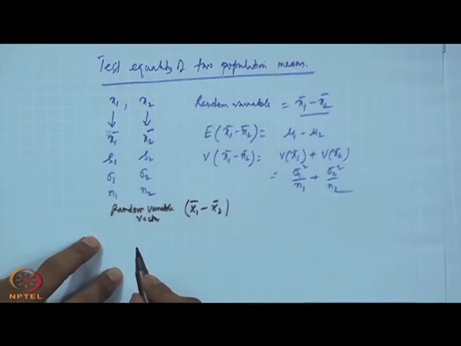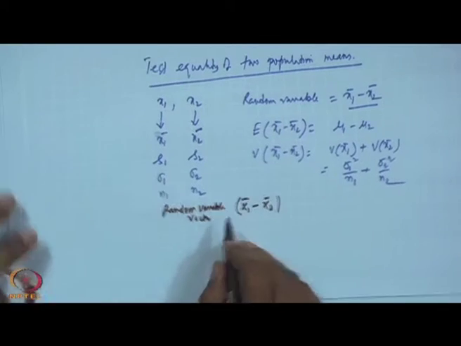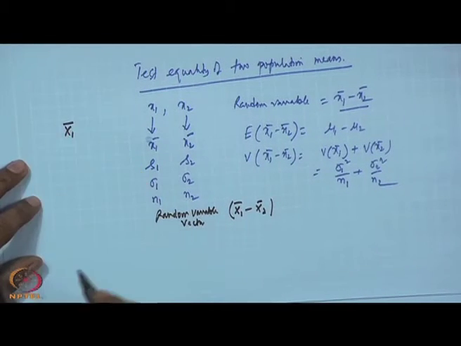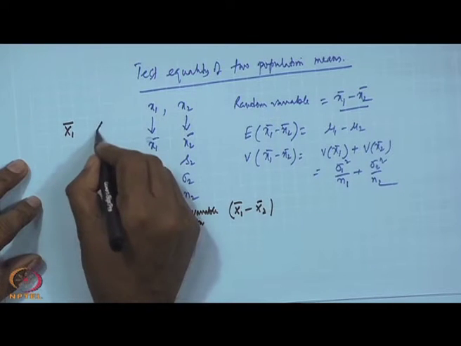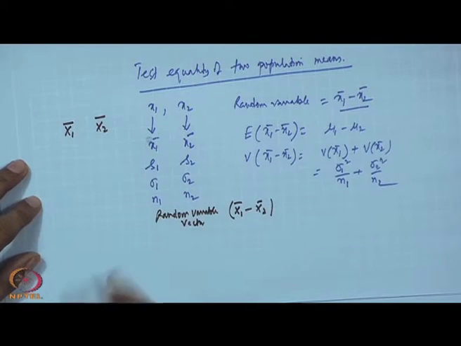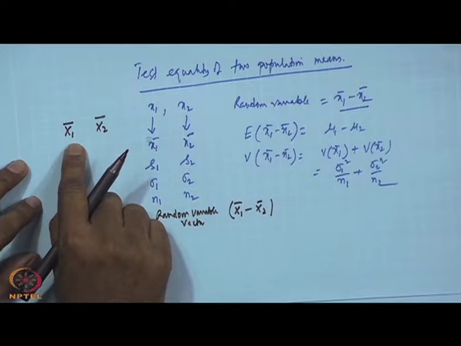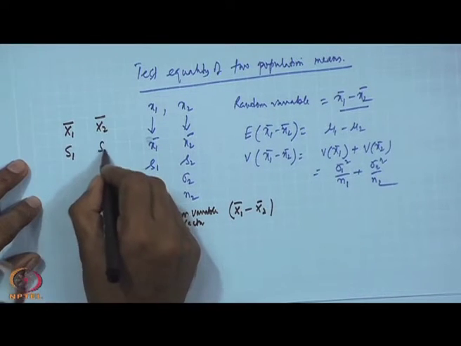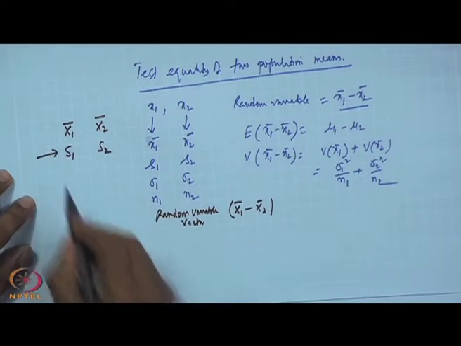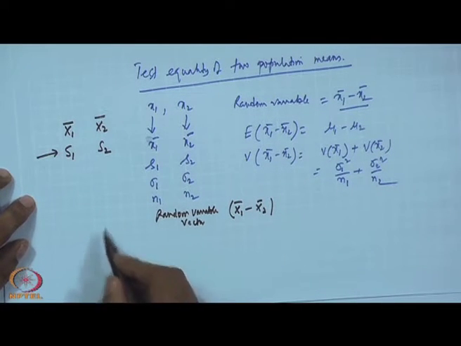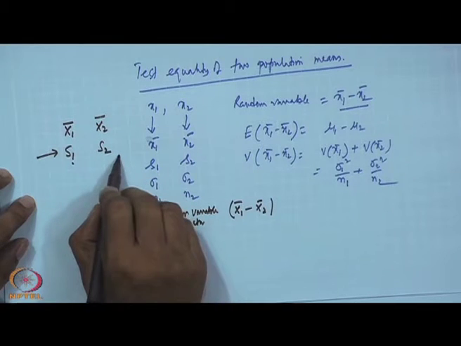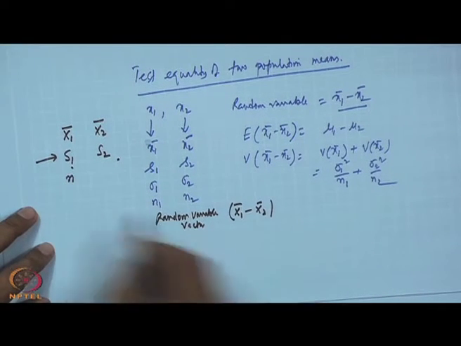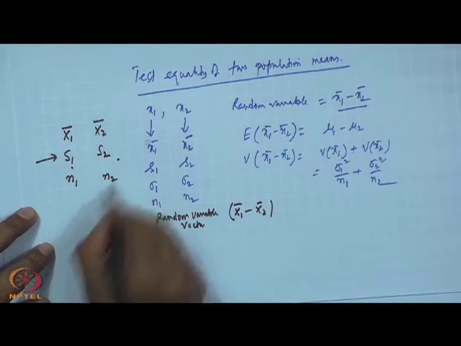Yes, and your population is like this. So, what happened, you have x1 bar from the first population, x2 bar from the second population, again these are all p variable case. Then you have computed S1, you have computed S2. What are these things? Covariance matrix for population 1, covariance matrix for population 2, and you know that the first sample size is n1 and the second is n2.